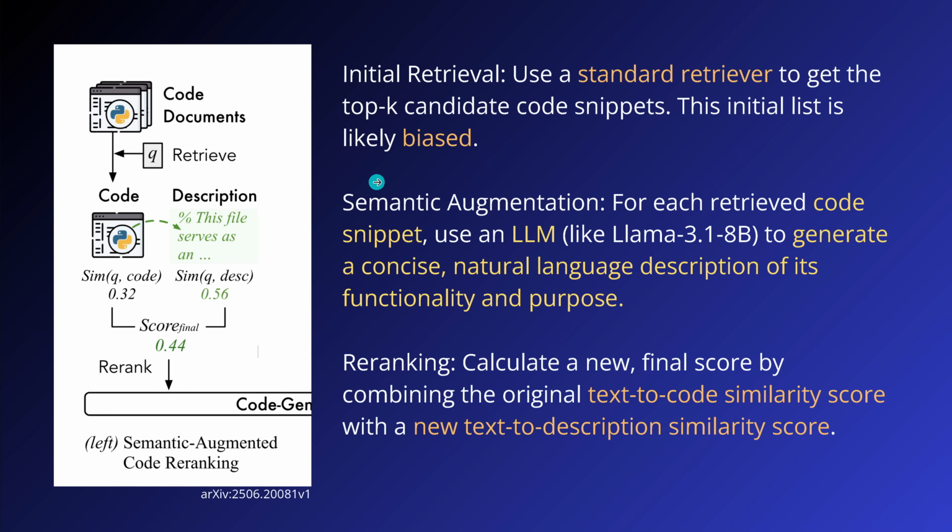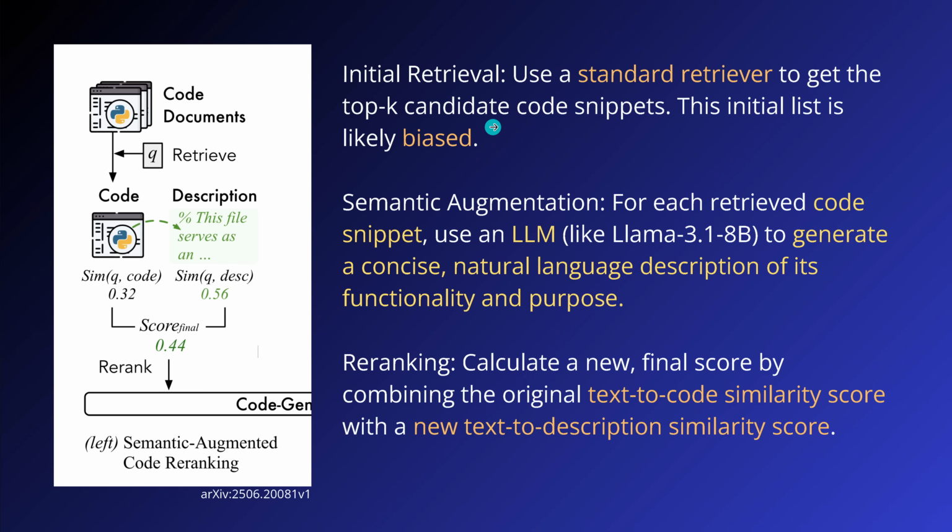And then we do the intelligent thing. We have a semantic augmentation. So we now use an additional LLM for each retrieved code snippet, and please remember, for each retrieved code snippet, 1000 or 2000 of them. CMU used a Llama 3.1 8B to generate a natural language description of the code functionality and of the code purpose, as well as Llama 3.1 understood it.